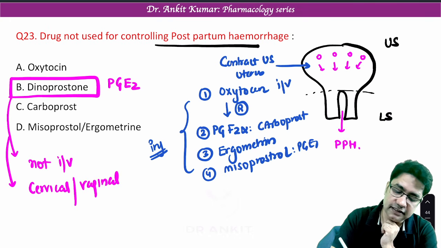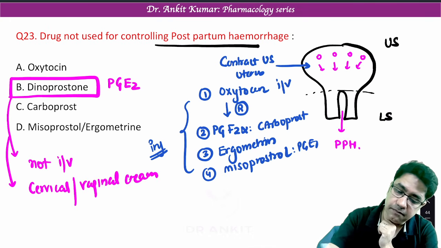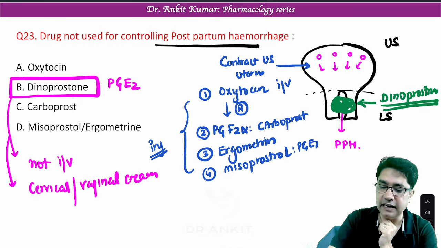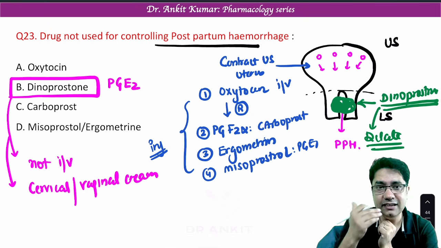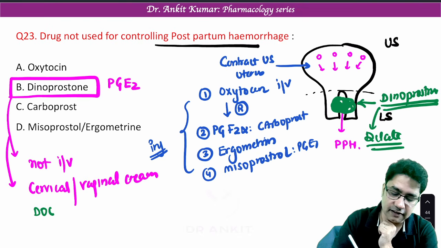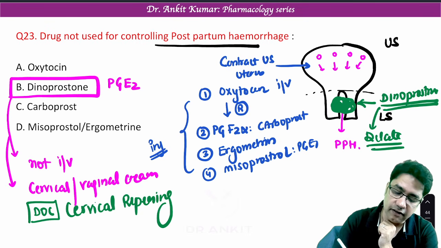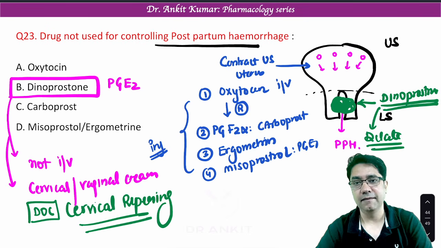Now, when it is given as a cervical or vaginal cream, this dinoprostone, remember, will only go to the lower segment of the uterus. Dinoprostone only goes to the lower segment of the uterus and it will dilate the lower segment of the uterus. That is why dinoprostone is rather considered the drug of choice for cervical dilation, which is also known as cervical ripening. We rather use it in cervical ripening because it is only available as a vaginal cream.